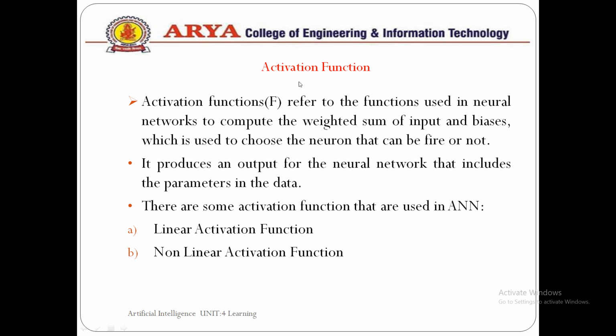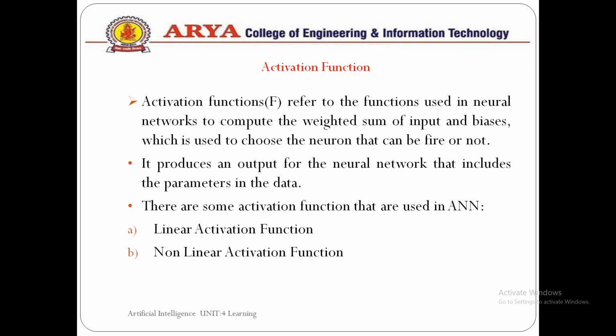Then comes the activation function. So what basically is the activation function? It refers to a function used in a neural network to compute the weighted sum of input and bias, which is used to choose the neurons that can be fired or not. It means it has a threshold value E that has to be reached or exceeded for the neuron to produce a signal.